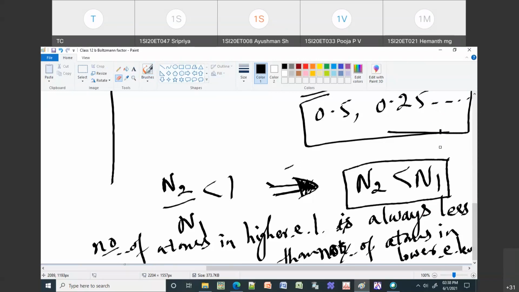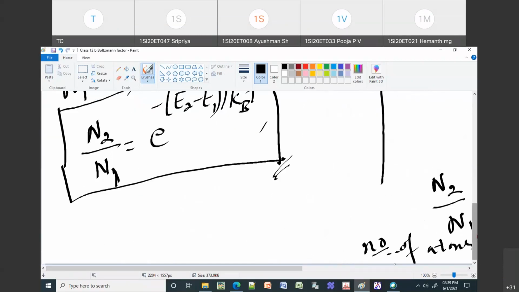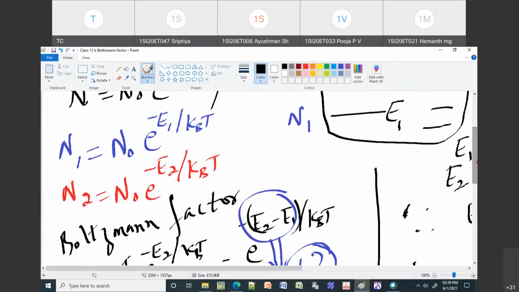Okay, so this is about what we call population and the Boltzmann factor. You have to remember the meaning of population. Population means the number of atoms which are present in a given energy state. And then what is the Boltzmann equation? The Boltzmann equation gives the number of atoms which are present in a given energy state, which is again the population. Then the Boltzmann factor is the ratio of two energy levels, like N2 by N1 or N3 by N1 or N3 by N2 or like that.